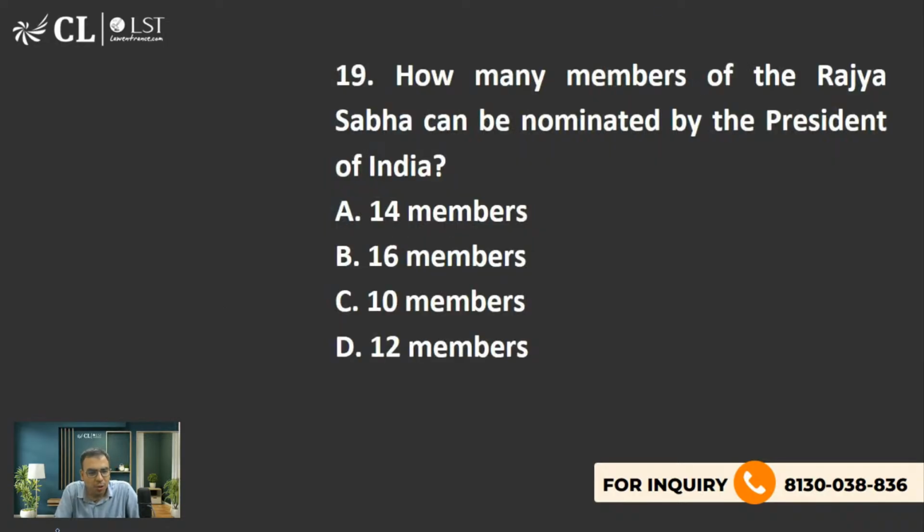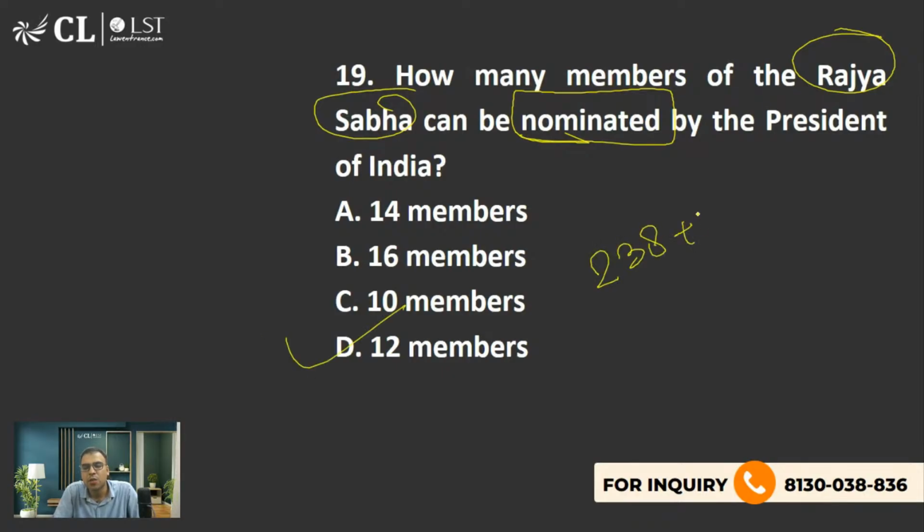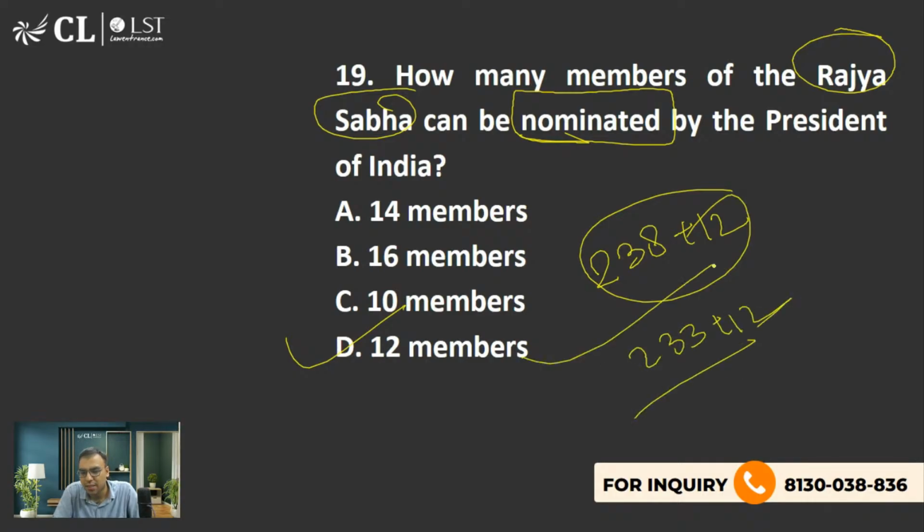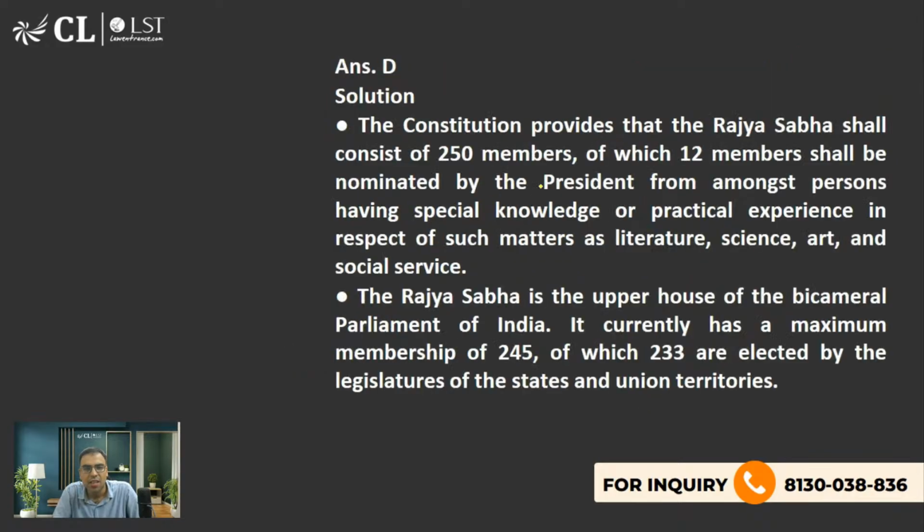The next is, ये तो मैंने discuss कर लिया था, but okay, let me ask you again. How many members are there in Rajya Sabha that can be nominated by the president? And I think it's very easy. We have discussed in the last class also. So I believe that you all should be answering it. Please, सारे लोग answer कीजिए, है ना? There are 12 members, and the maximum strength is 238 plus 12. But current strength is 233 plus 12. So D is the right answer. D is the right answer.